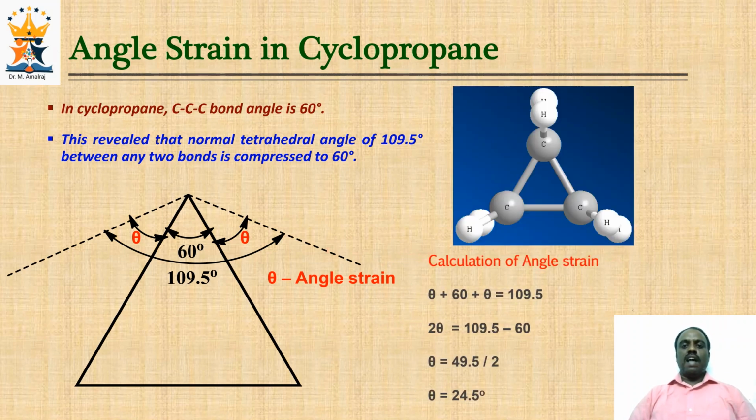So the angle strain is calculated from this diagram. See that this angle is theta and this angle is again taken as theta. So theta plus 60 plus theta will give 109.5 degrees. If you solve for theta, it will come around 24.5 degrees, and that is the angle strain of cyclopropane.